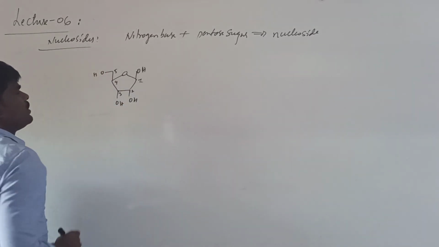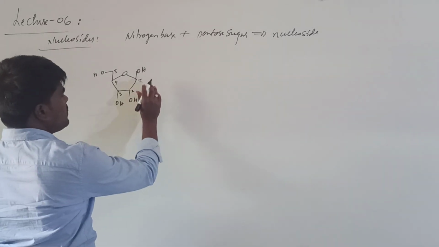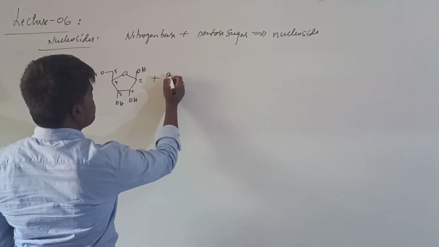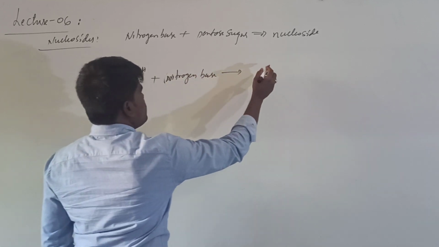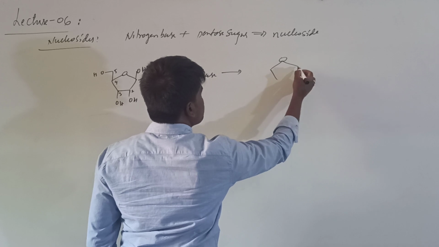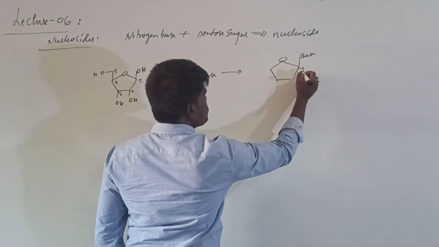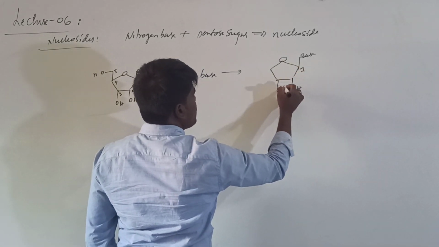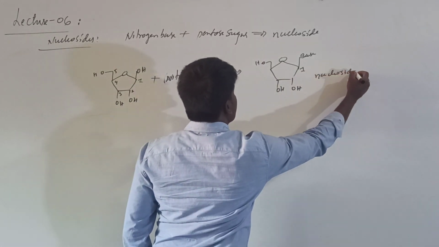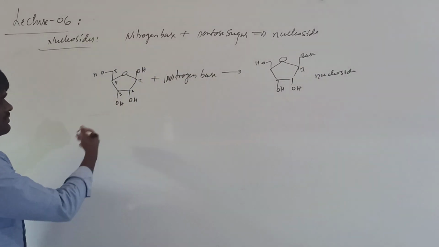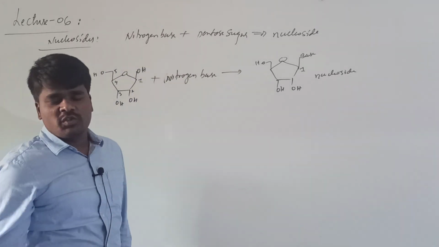Now suppose I treat it with a nitrogen base, any nitrogen base. Basically, this nitrogen base will combine at the first position. This is your first position, second, third, as well as fourth and fifth positions. This we call a nucleoside. Since I have taken a ribose sugar, this will be a nucleoside which is present in RNA.